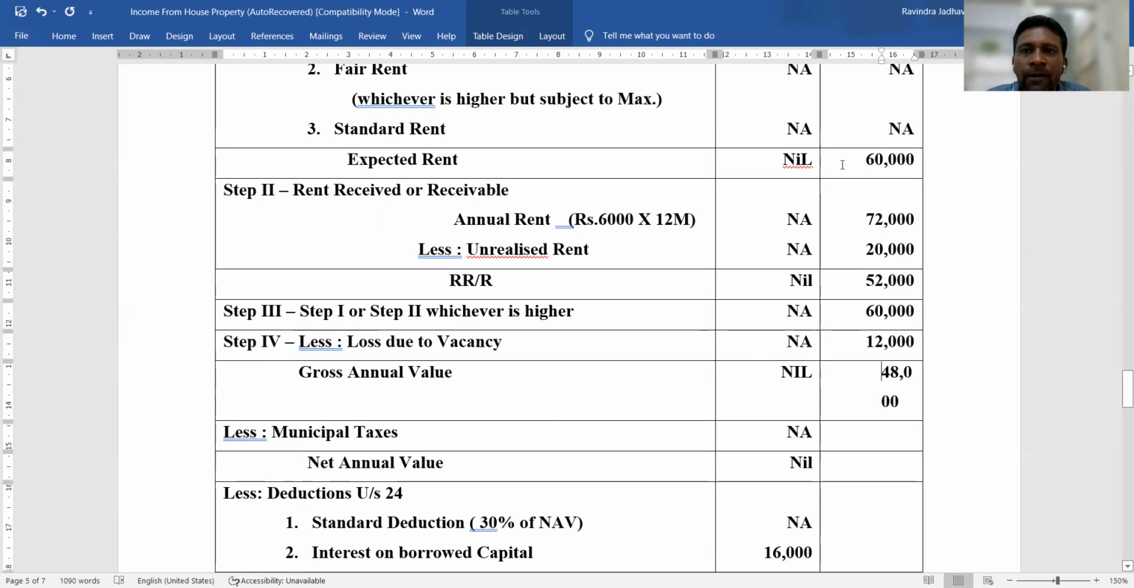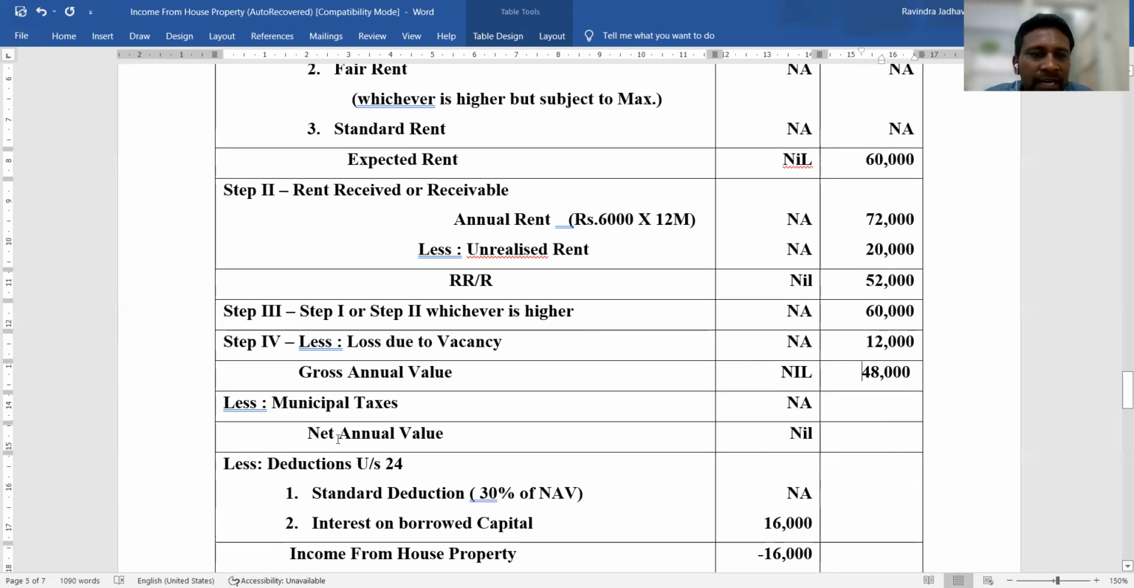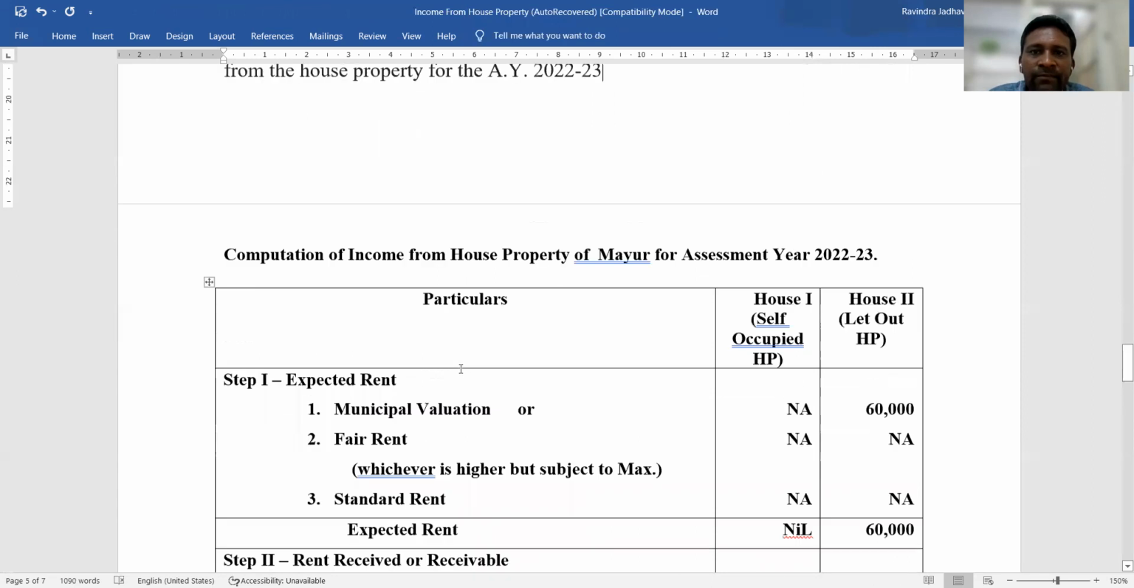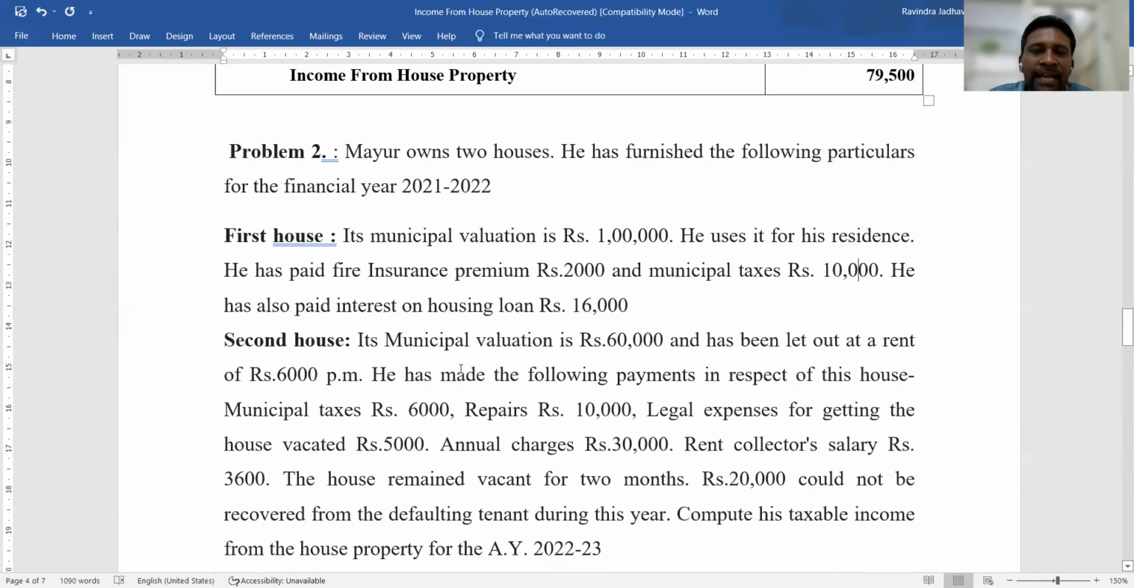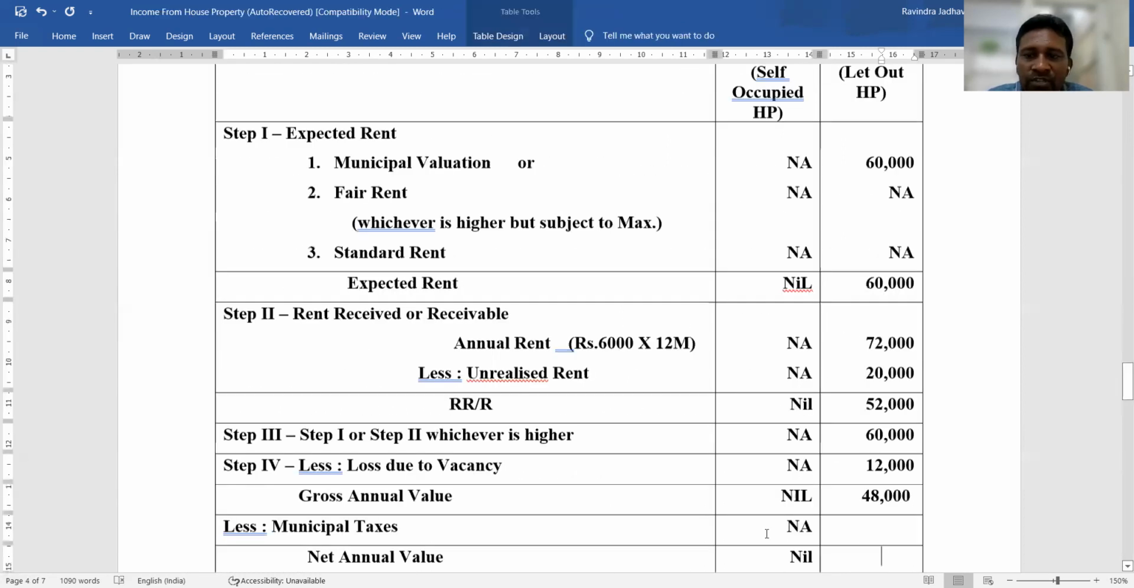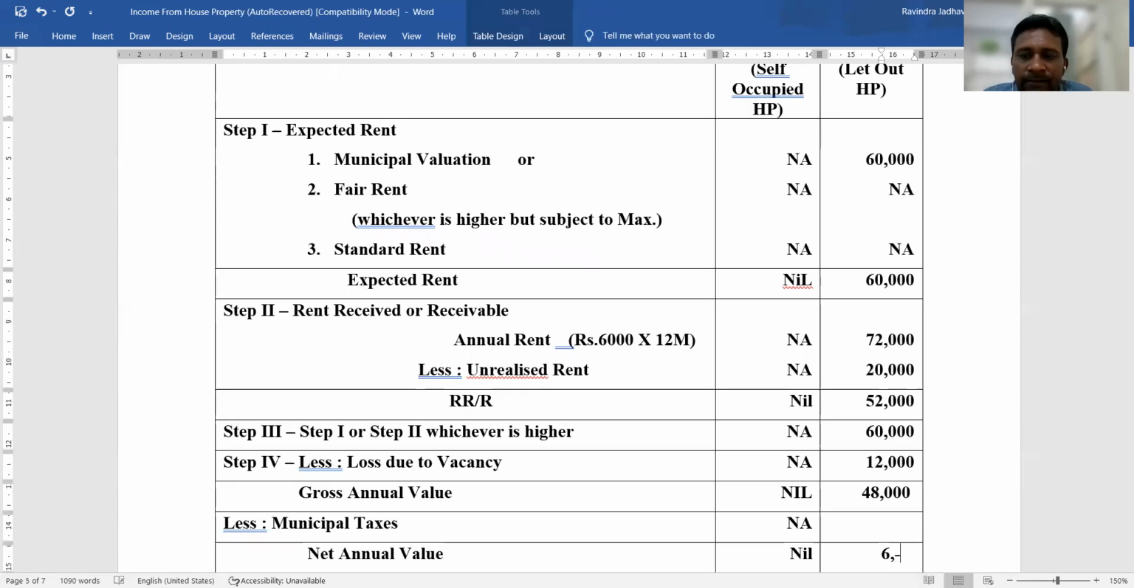Now we proceed to the next step, that is municipal taxes should be deducted from gross annual value. And in this problem, municipal taxes in case of the second house are given. Municipal taxes 6,000, and we already discussed that other expenditure is not allowed as a deduction from the gross annual value. So municipal taxes of rupees 6,000.